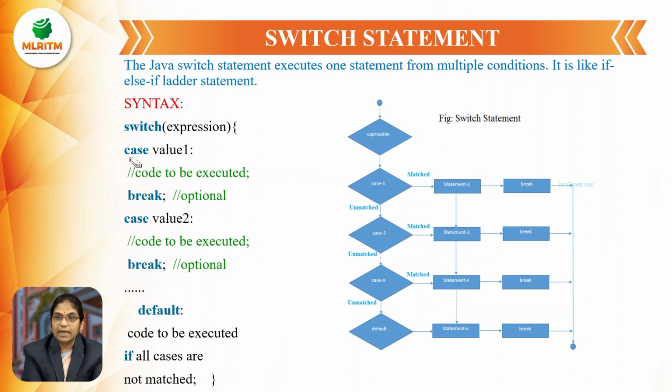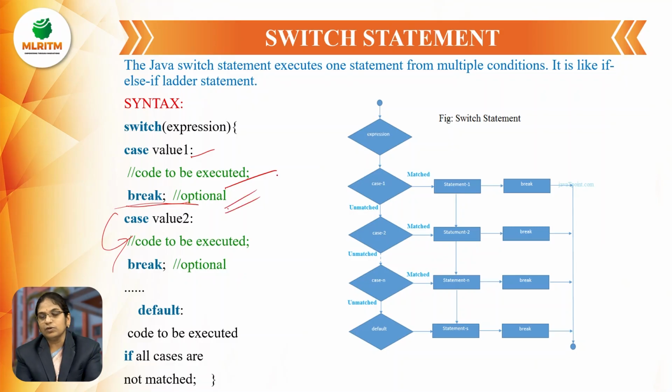For example, case value 1. If it is satisfying, then it is going to execute this code. And break. This break statement is optional, and if we are writing it, it will stop executing here and go out of the switch. If we are not writing it, it is also no problem. This is the optional statement. And case value 2.